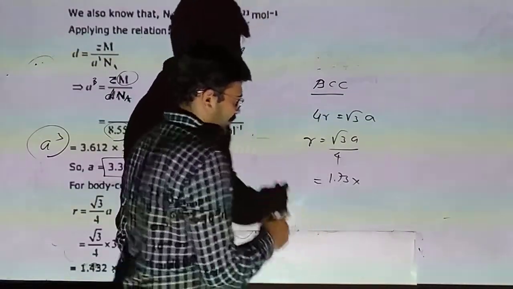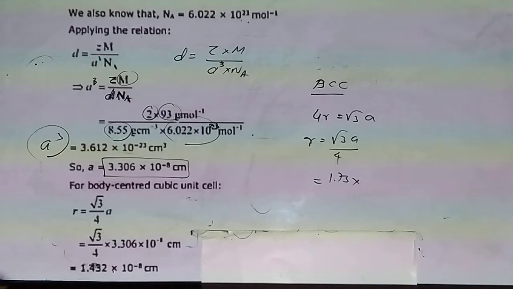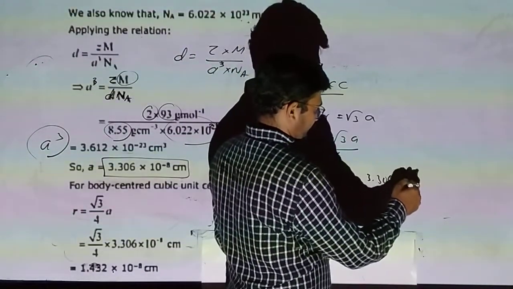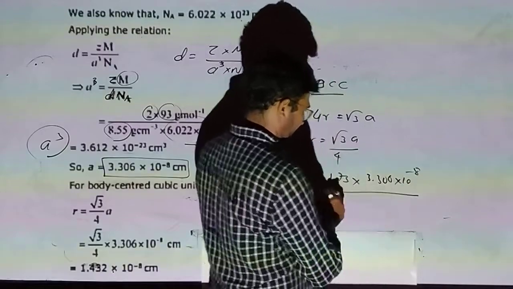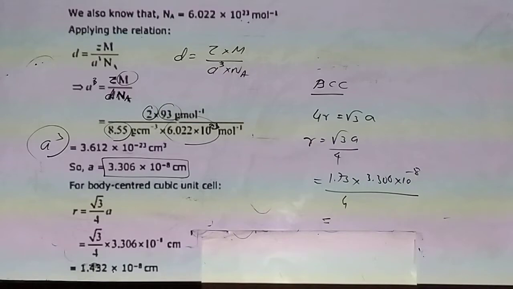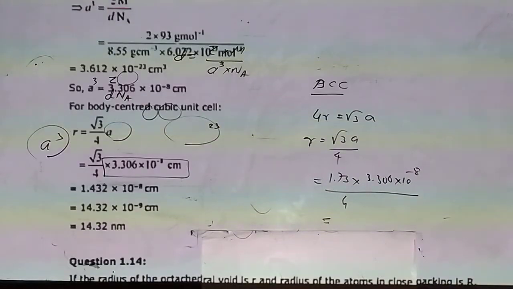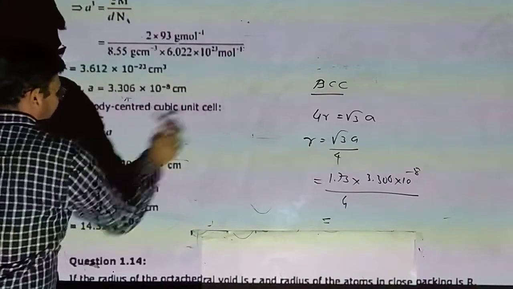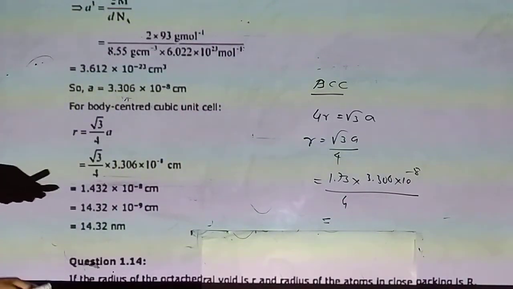Root 3 means 1.73, a is 3.306 × 10^-8 upon 4. So 1.432 × 10^-8 in centimeter.